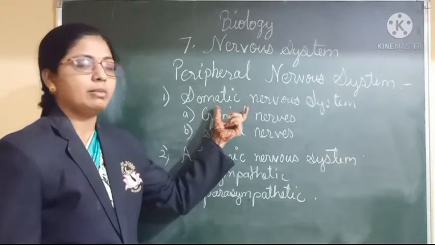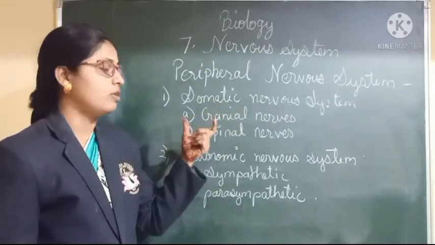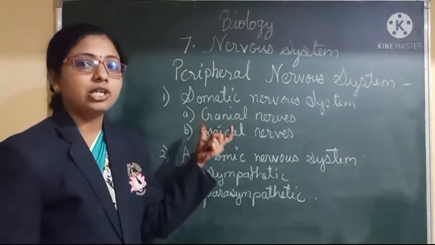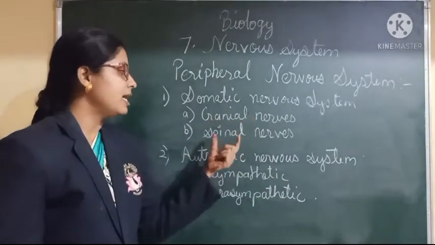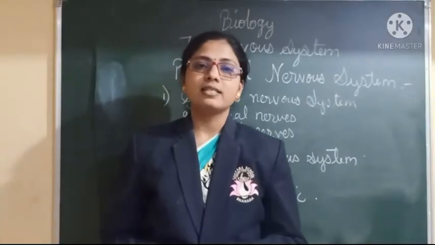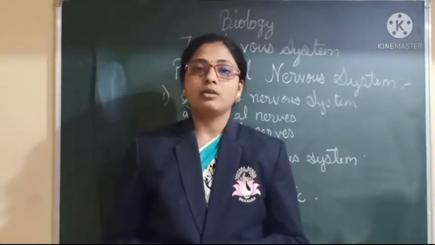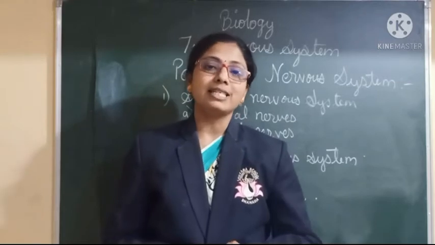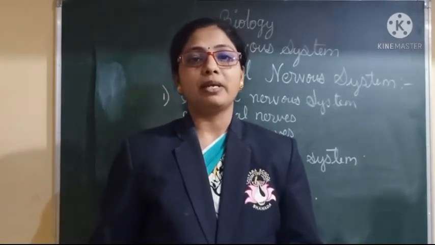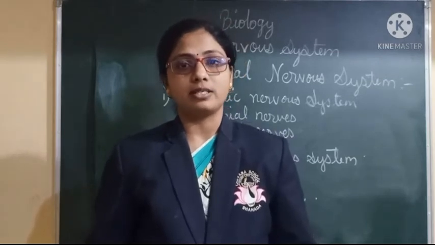The somatic nervous system further consists of different types of nerves, two types: cranial nerves and spinal nerves. Now next is spinal nerves. You can see the diagram of the spinal nerves, in which 31 pairs of spinal nerves are present.